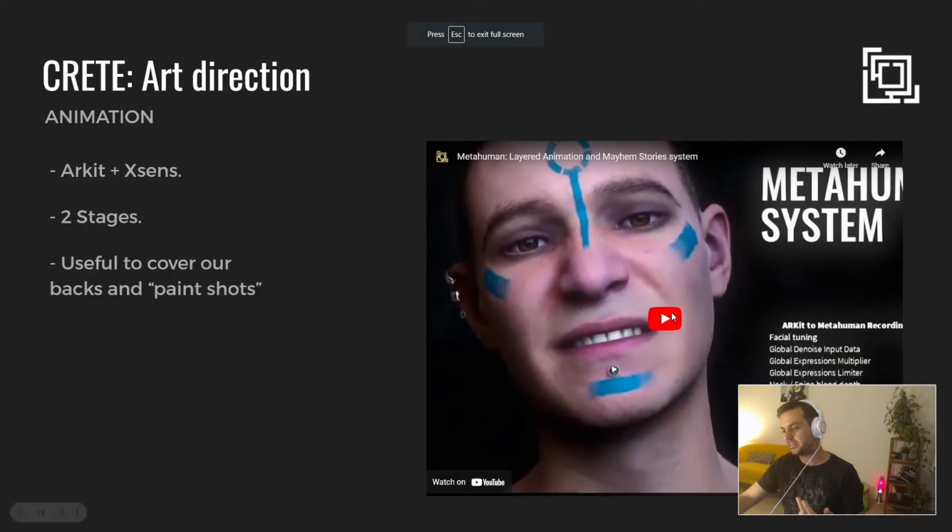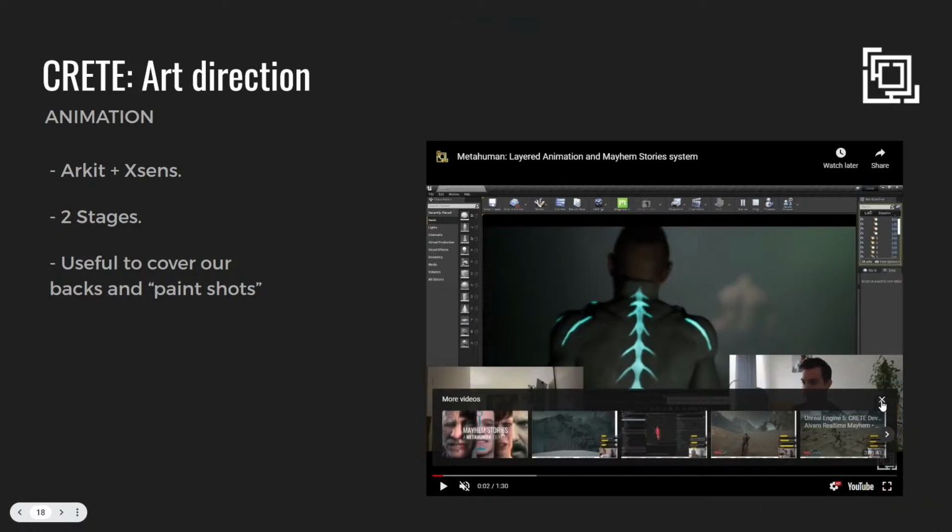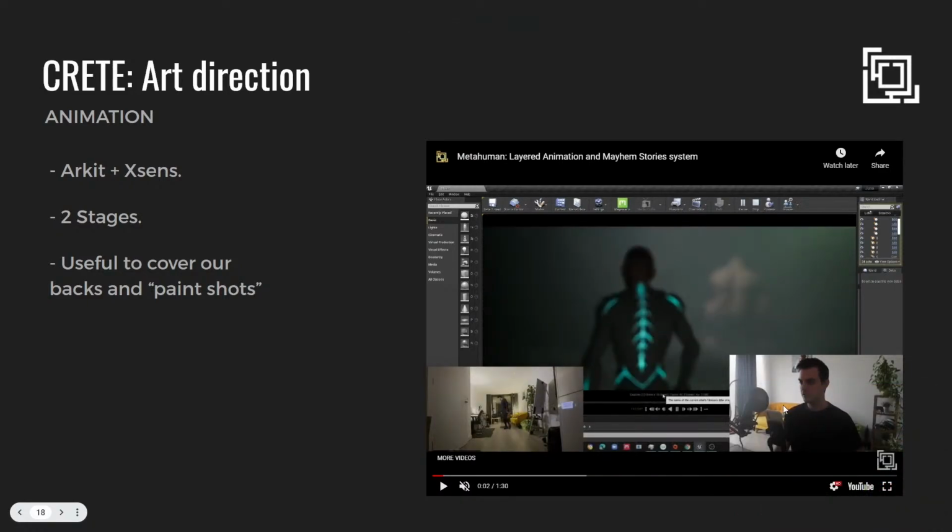where I first did the motion capture in Xsens, and secondly I did the ARKit facial capturing on the phone, and then I put both things together into a stage. This is a workflow that, even though this was an experiment, I'm still using, and we used a lot when I was working on crowds at ILM.